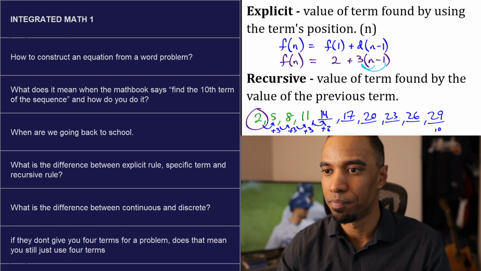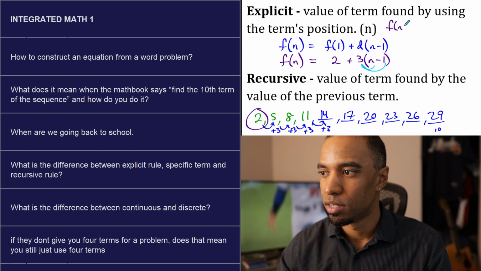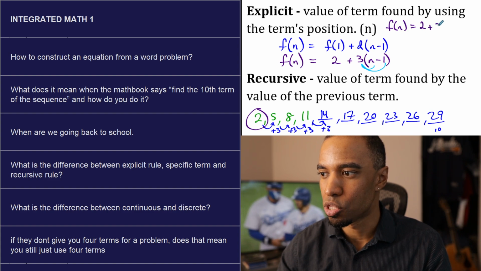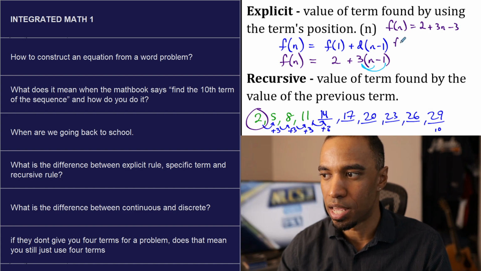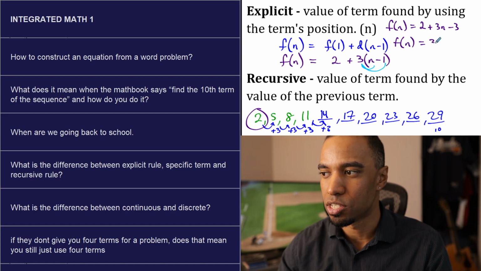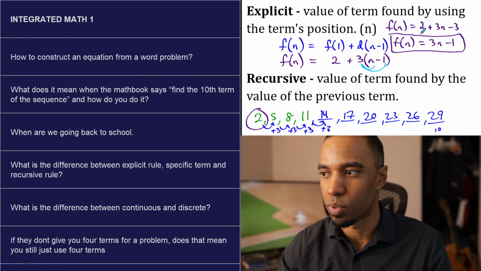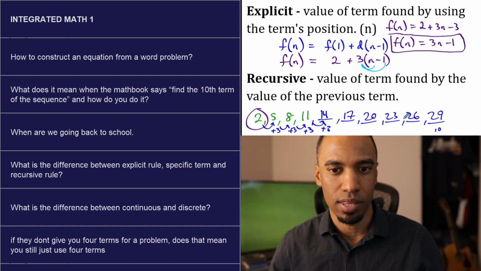I'm going to distribute. So f of n becomes 2 plus 3n minus 3 distributed, and combining like terms, 2 minus 3 is negative 1. So if you want to write it simplified like that, that's pretty helpful. You'll see a lot of explicit rules put in this way. So that is the actual form for this thing here.